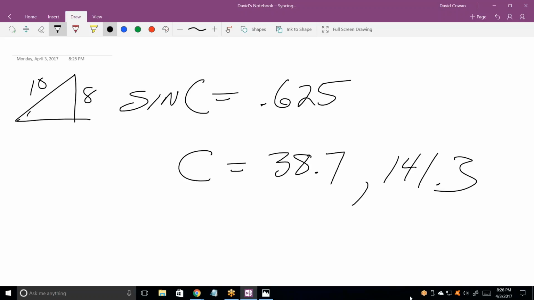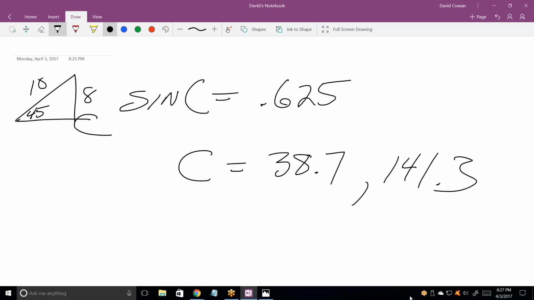This was a 45-degree angle. Can C be 141.3? Nope. Notice that I've already got a 45-degree angle in there.